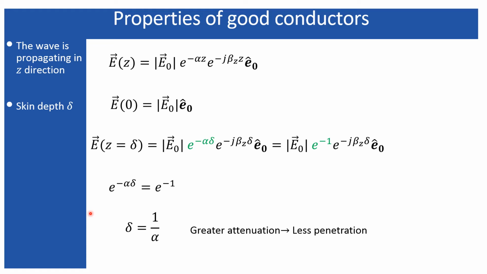While if the medium is not as lossy as the previous case, the loss factor is smaller, so alpha is small, which means delta is large, because they follow an inverse relation. That means the wave can propagate a longer distance before its initial magnitude gets reduced to 37%. And that's all.